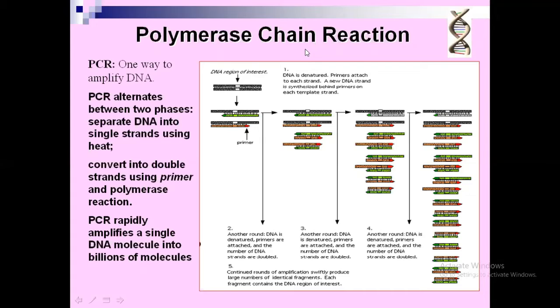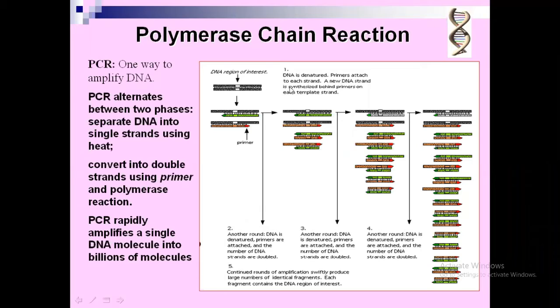What is this polymerase chain reaction? This is actually a process. We have a PCR machine also. Even during COVID-19, in this pandemic period, RT-PCR was used for diagnosis of the coronavirus. So PCR is a machine, and in this process any DNA strand can be copied in number. That is, the DNA of interest is taken here. DNA is first denatured. That is, melting the DNA is called denaturing.